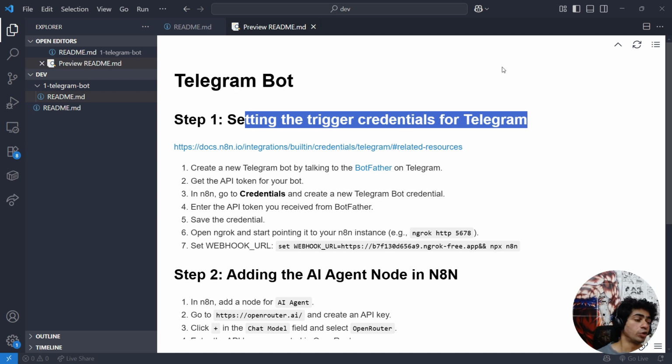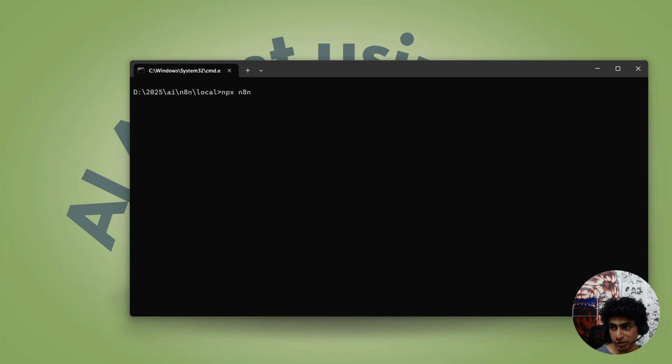But if you want to continue doing it locally, you can just go to any place on your laptop, open a terminal, a command prompt, a PowerShell, a bash, anything, and just type npx n8n. If you face any issue, let me know in the comment section. So we are going to do things locally because that's the free version of it, and I don't know whether the person watching this video, you right now, are a student or a working professional, so I don't know whether you'll be able to pay for the cloud version or not. So that's why I'm helping you build all your workflows locally.